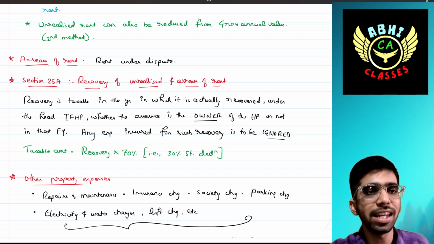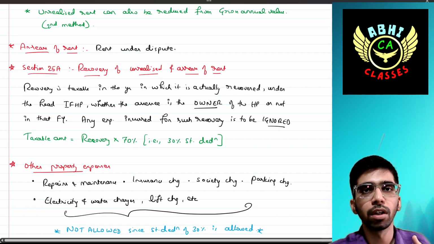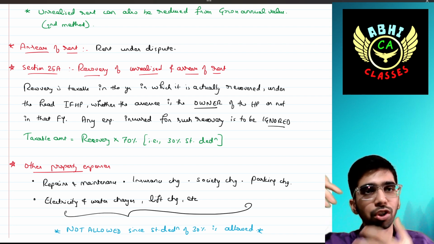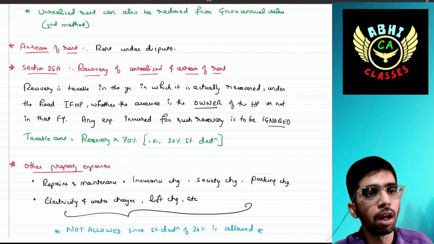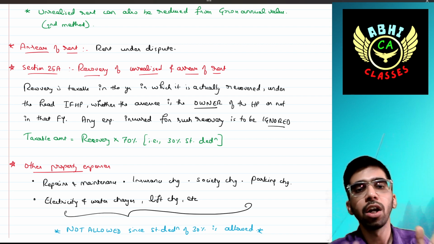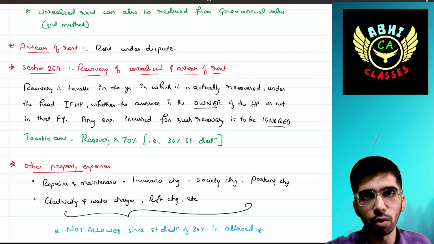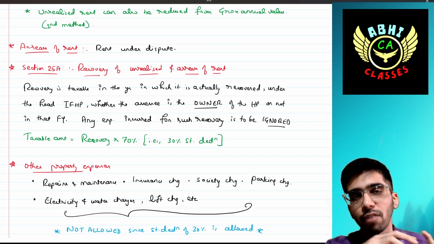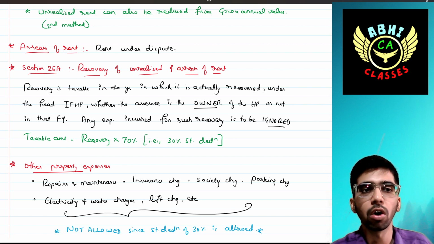Okay, super. Arrears of rent means a rent under dispute. That rent is at the court stage, or it is under rent dispute. It is not being collected because it is under stay. Section 25A says that recovery of unrealized rent and arrears of rent is taxable in the year in which it is actually received, actually recovered, under the head income from house property, whether the assessee is the owner of that house property or not in that financial year.